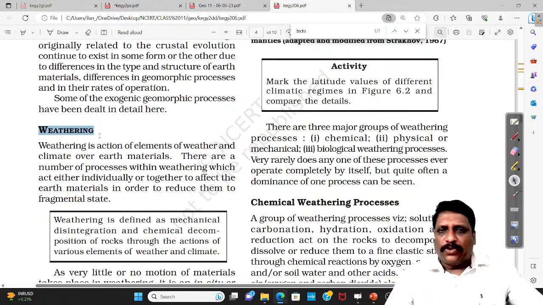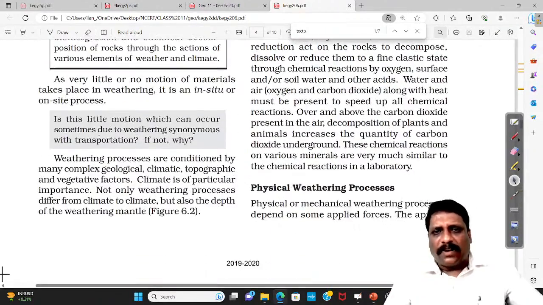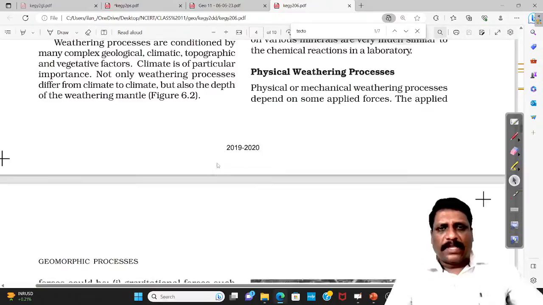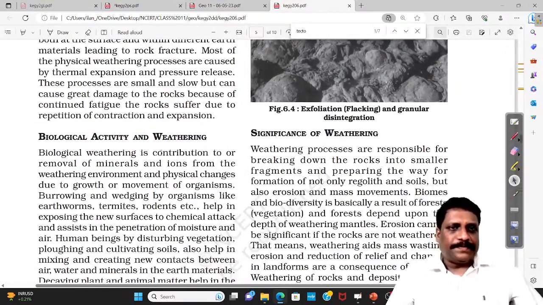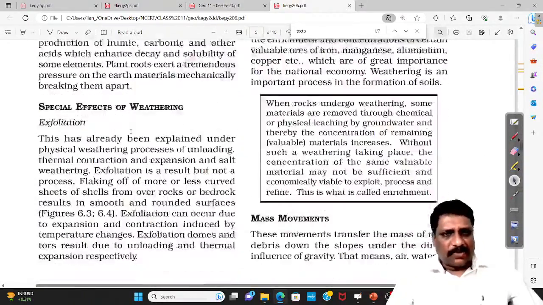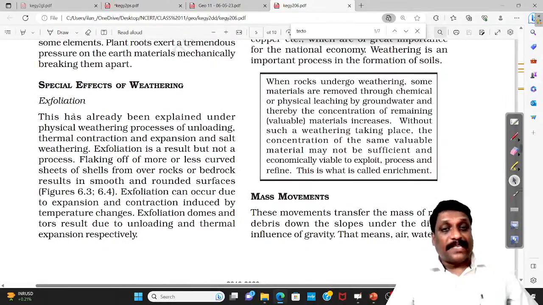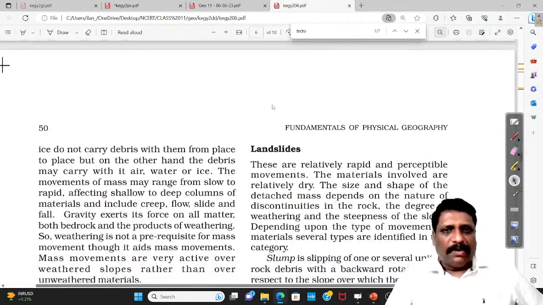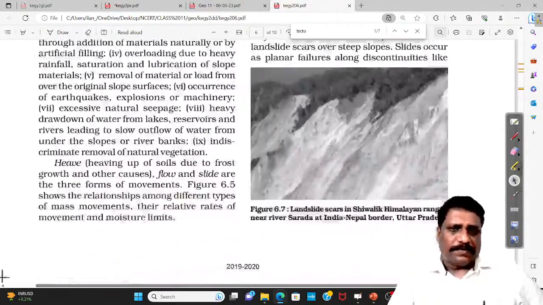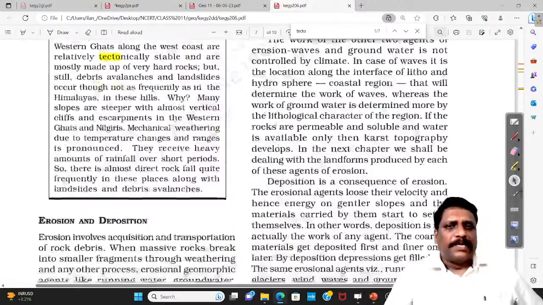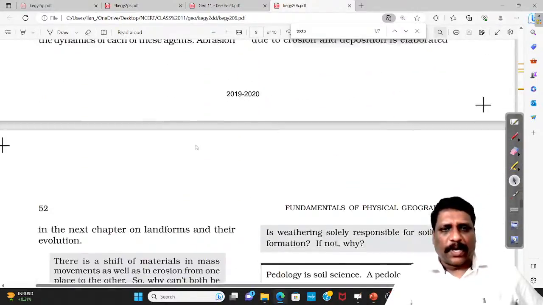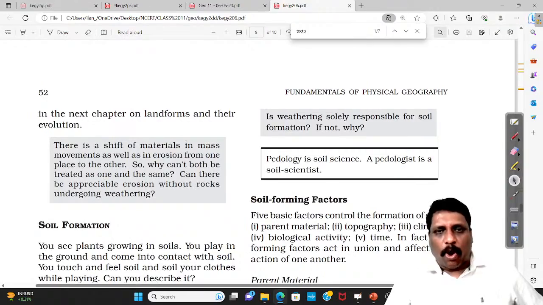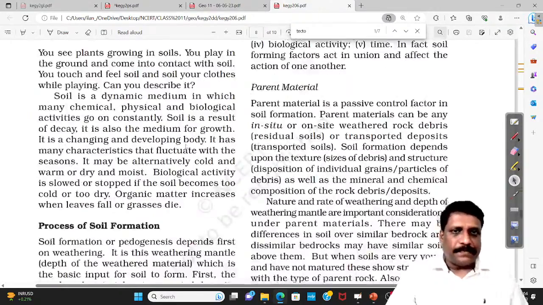And weathering also, you just concentrate what is weathering and what are the different types of weathering, what is chemical weathering, what is physical weathering, you concentrate. Okay. Biological weathering is also there, you just concentrate, and some of the examples are given. Mass movement, different types of mass movements are given. Okay, right. Somewhere you just go through it. Okay, and erosion and deposition also, what they have given. Okay, right.